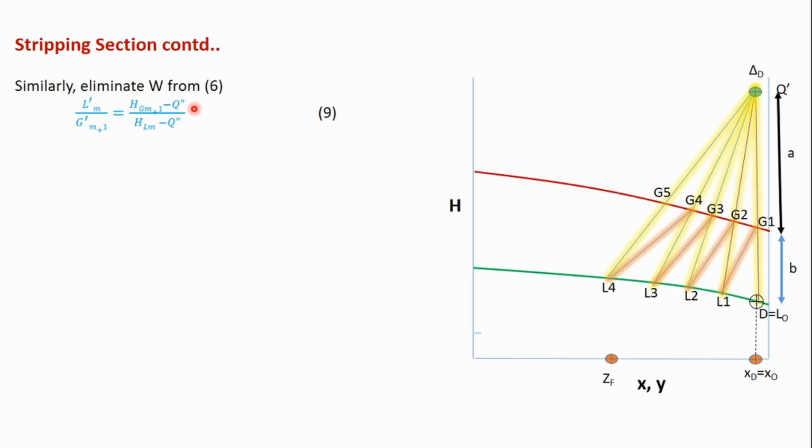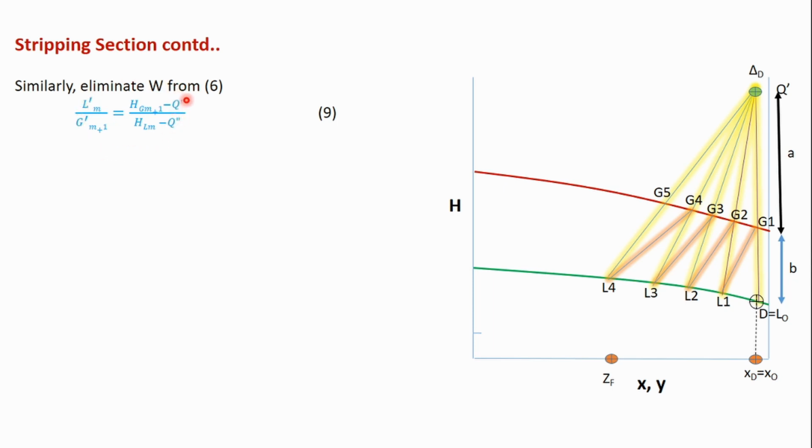Similarly, we can eliminate the term W from the enthalpy balance and substitute Q double dash. In place of W we will substitute the L and G values. So we are going to get L'm by G'm+1 is equal to (HGm+1 minus Q double dash) by (HLm minus Q double dash).